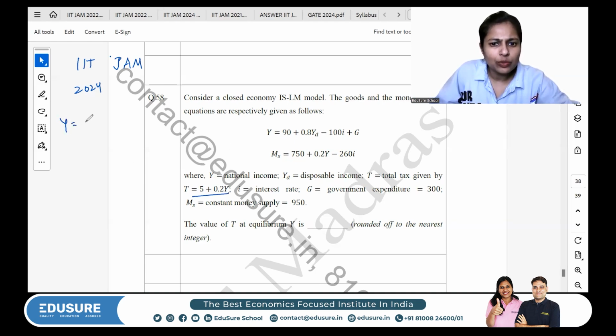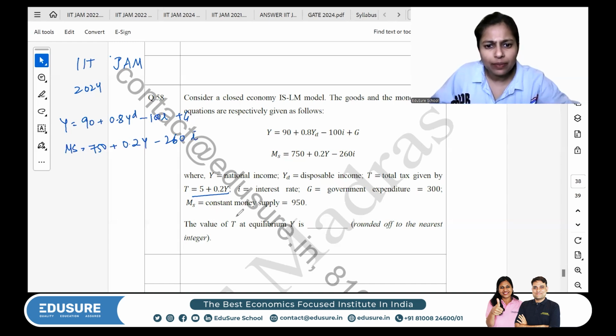So Y is going to be equal to 90 plus 0.8 YD minus 100 I plus G. And MS is equal to 750 plus 0.2 Y minus 260 I. And money supply is given as 950. So this is equal to 950.